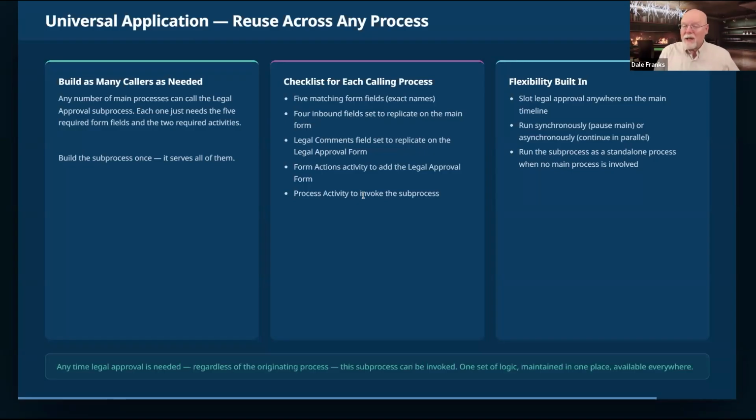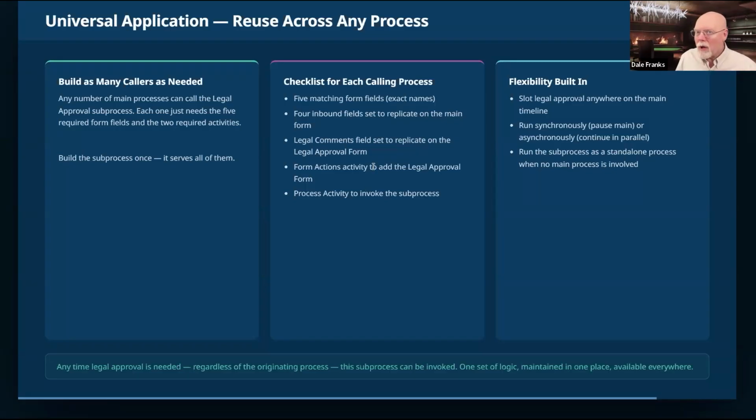The other thing is that you can drop this now anywhere you want in your timeline. You can throw in legal approval right in the middle, as I did, right at the end, anywhere you need to. It doesn't matter. And by using the process activity, you stop your parent activity, so it waits for your legal approval to complete before it goes on.